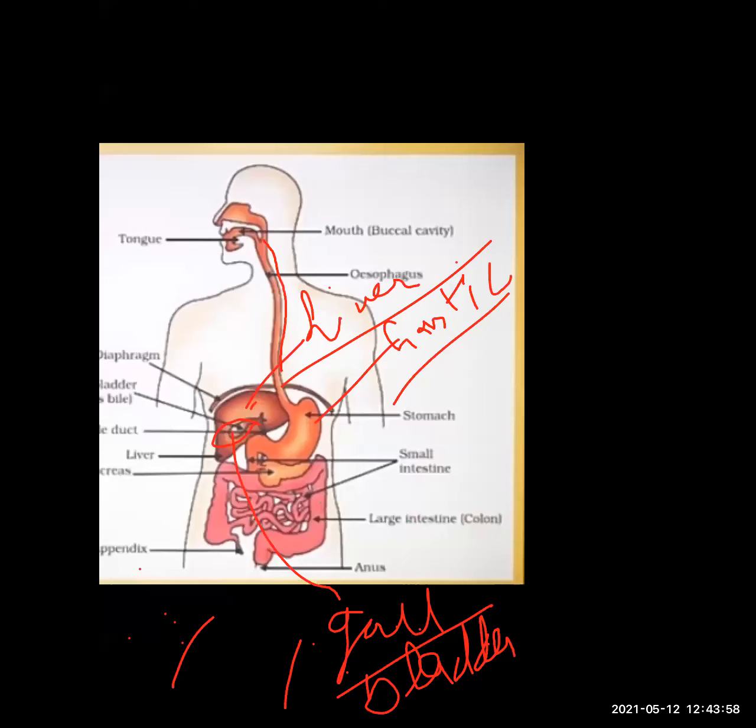Is it? What is the function of the bile juice? It is a greenish yellow colored liquid which is stored in the gallbladder. But production कहाँ से होती है bile juices की? Bile juices are produced from the liver and stored in the gallbladder. After that, it is discharged into the food pipe. What is the function of the bile juice? The function of the bile juice is the emulsification of fat.